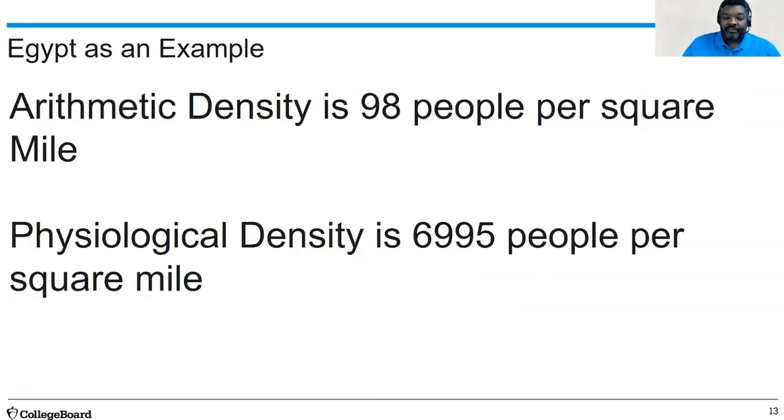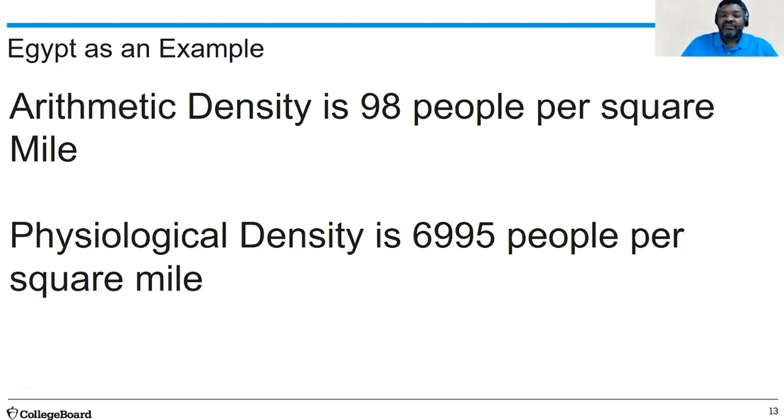Let's look at an example. Egypt is a classic example that many AP Human geographers use as a great example of looking at the three different types of densities. As we know, Egypt is in the northern part of Africa in the Sahara Desert. With that said, most of Egypt's population is straddled on the Nile River. So as we look at its arithmetic density, taking the total surface area of Egypt, it has an arithmetic density of 98 people per square mile.